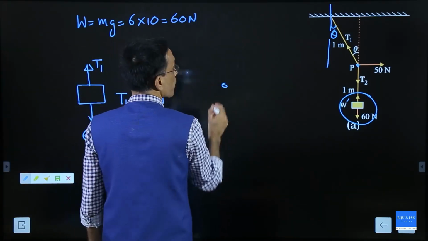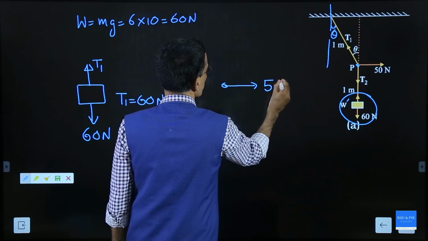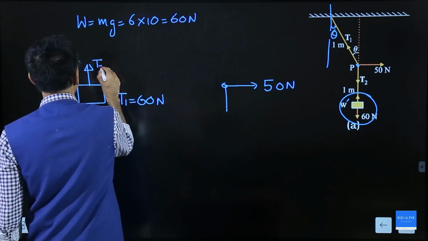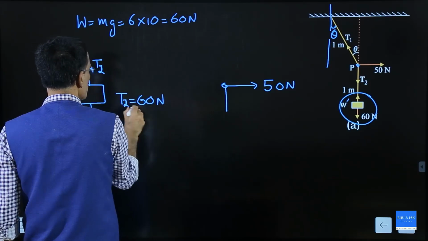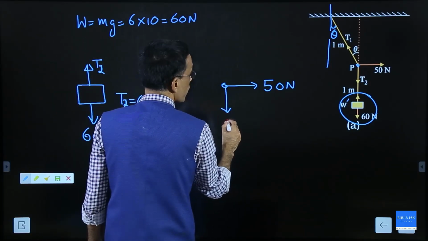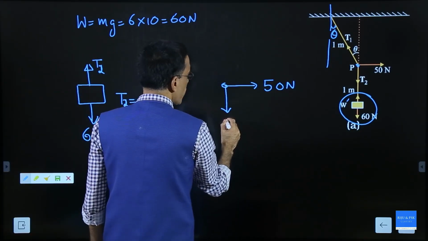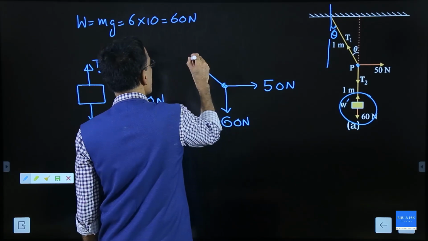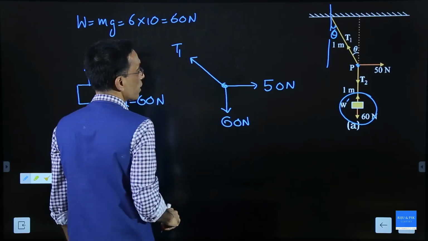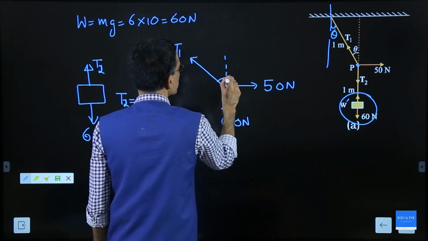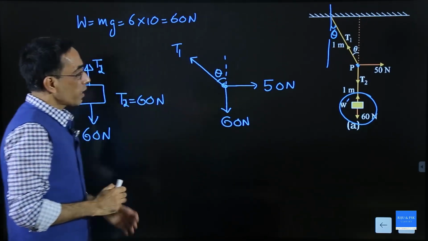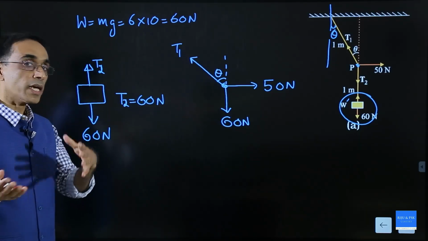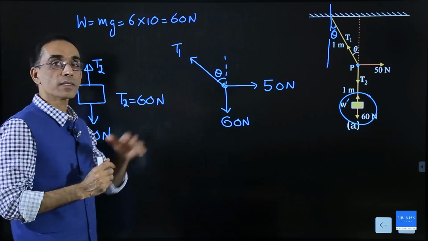Now take the central point. There is this 50 Newton acting to the right side, and there is this, no, this is T2, I am sorry, this should be T2, and this T2 will be acting downward, pulling the point downward, and that is equal to 60 Newton. And there is this force acting in this direction, it is called T1, and the angle is theta. Now you can use Lami's theorem, or you can use resolution of vectors. Any one of these is okay. You want to find the angle theta.